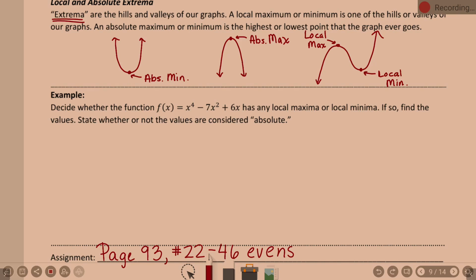Extrema. I'm going to draw you back to that word because you'll see it on a quiz or a test coming up and you'll be like, extrema? Did we ever learn extrema? Extrema is a fancy way of saying find your mins and maxes. Extrema, your extremes, or your mins and your maxes.